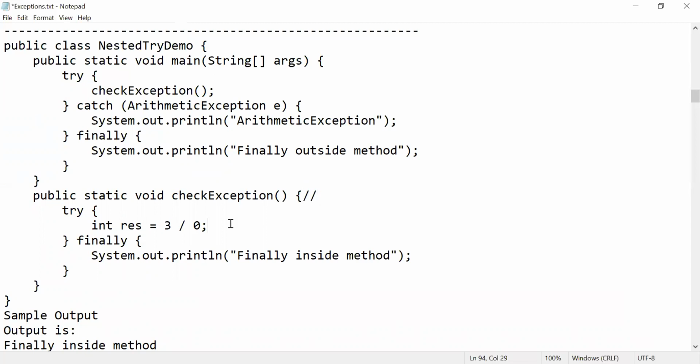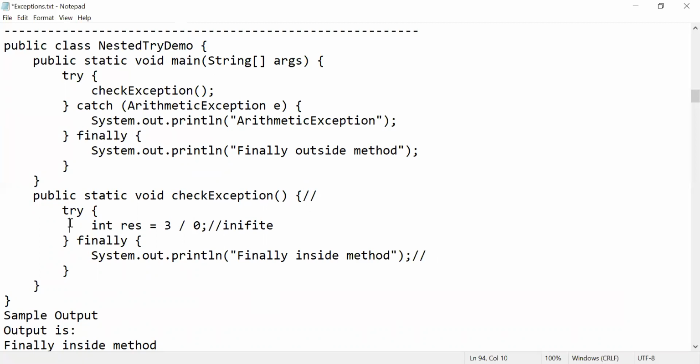Now again, in the try block, what am I writing? I am writing result equal to 3 by 0. What is the result here? Infinite value, right? Infinite value. So what happens generally? It is an infinite value, right? So again, finally, first it will deliver. Finally, the inside method will print first.